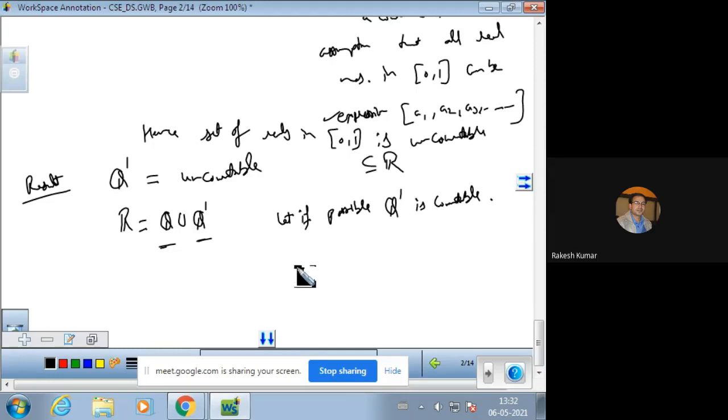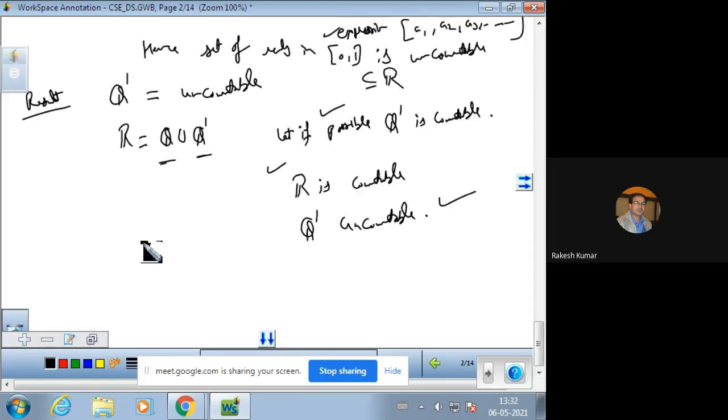This gives that R is countable, which is a contradiction because Cantor's diagonal argument says that R is always an uncountable set. So this assumption is not true. Hence, the set of irrationals is always uncountable. So using Cantor's diagonal argument, we can prove it very easily.